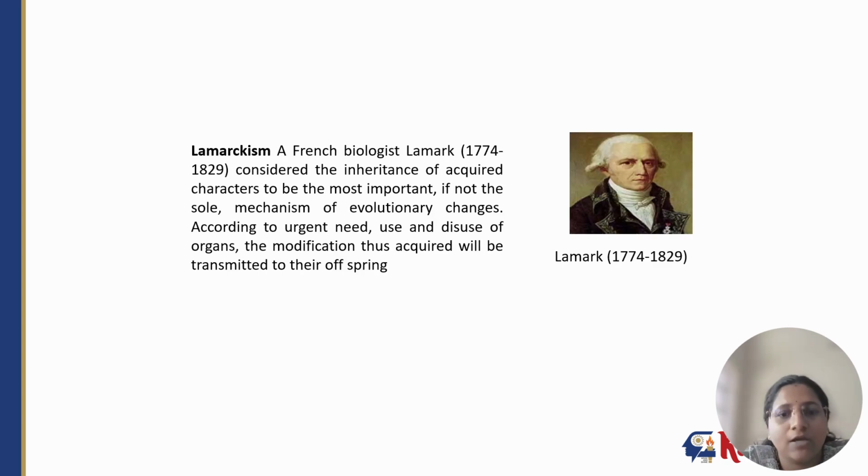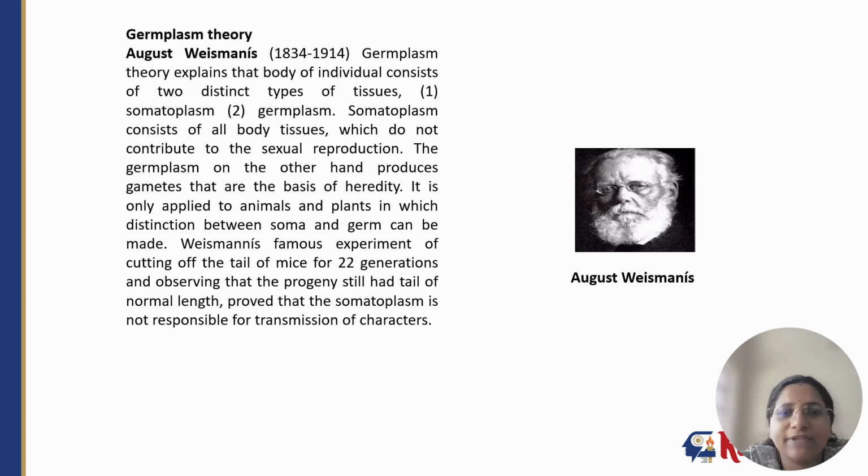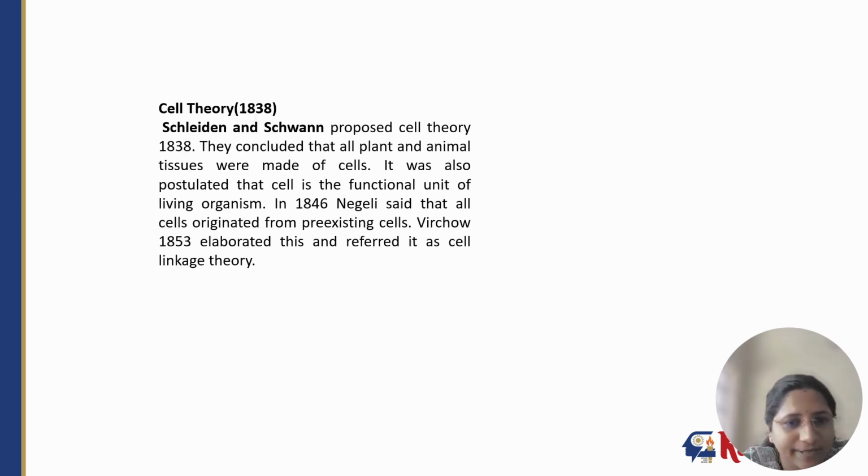After that, Lamarckism was developed by Lamarck in the 17th to 18th century, where he held that inheritance of acquired characters is most important, and that characters can be transmitted or inherited through acquired inheritance. Then the germplasm theory was proposed by August Weismann, who explained that the body of an individual consists of two different tissues, somatoplasm and germplasm, the vegetative part and the reproductive part.